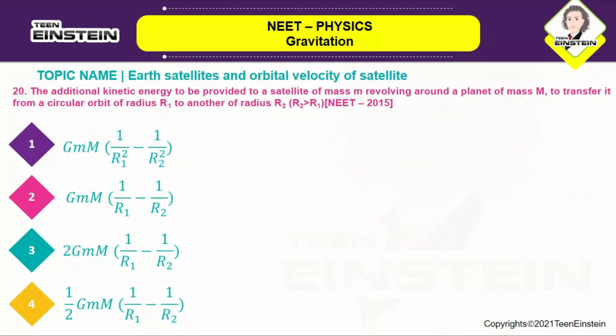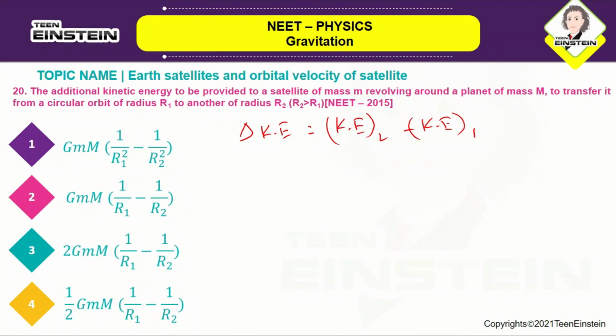So let us move on to the next question. The additional kinetic energy to be provided to a satellite of mass m revolving around a planet of mass capital M, to transfer it from the circular orbit of radius r1 to another radius r2, where r2 is greater than r1. So here again they want us to calculate the kinetic energy, where the change in kinetic energy is given by kinetic energy final minus kinetic energy initial.